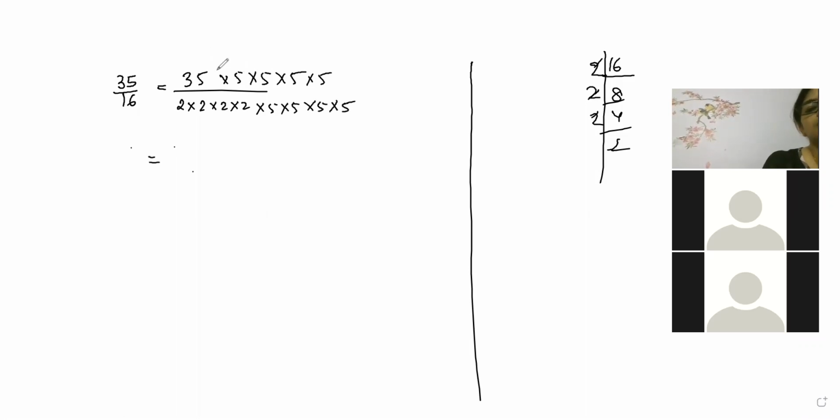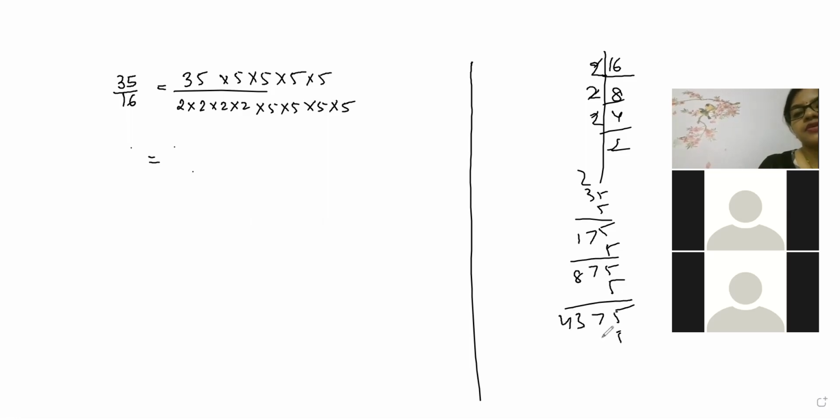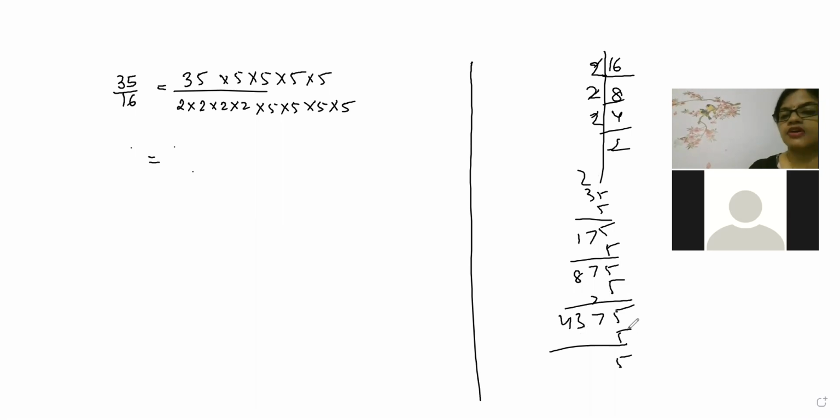So now 35 into 5. So how many times? 1, 2, 3, 4.